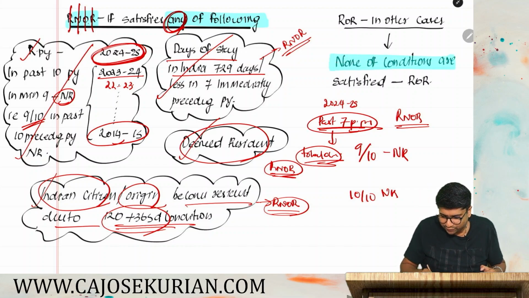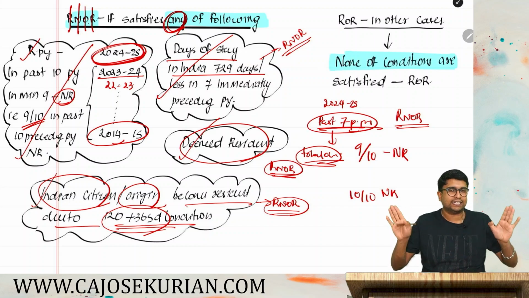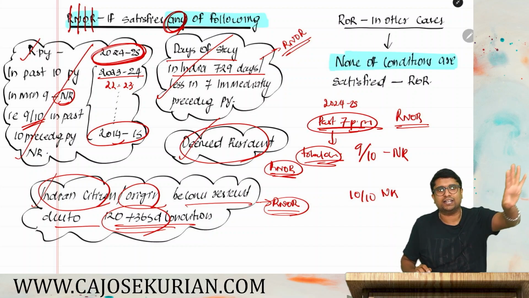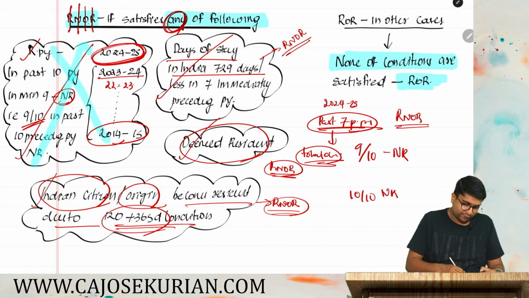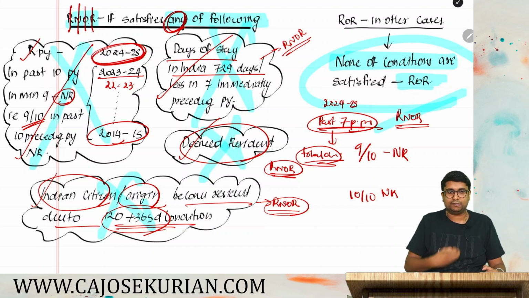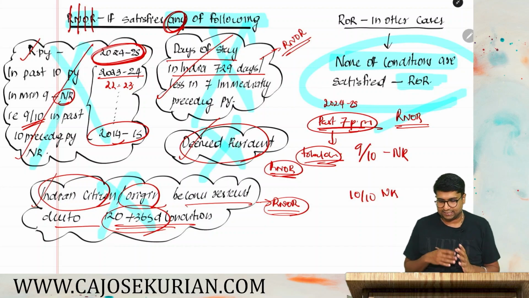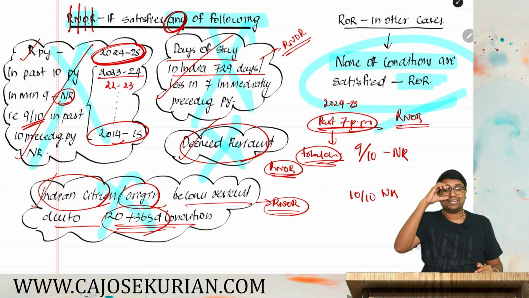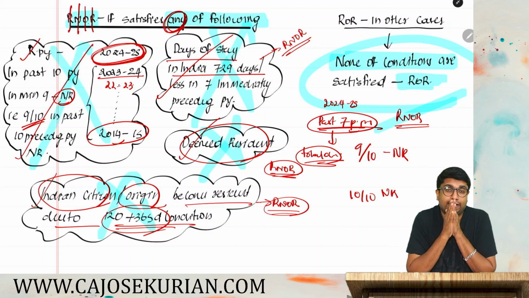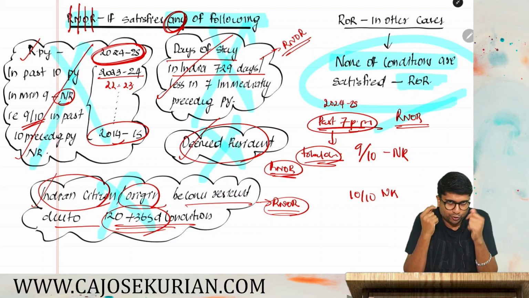And if you are satisfying none of the 4, that is, none of the conditions are satisfied, not satisfying 1, 2, 3 or 4, then you will become a resident and ordinarily resident, ROR. And this is what they are saying about the determination of residential status of individuals. I hope this much is clear for you. This is how you determine the residential status of an individual.